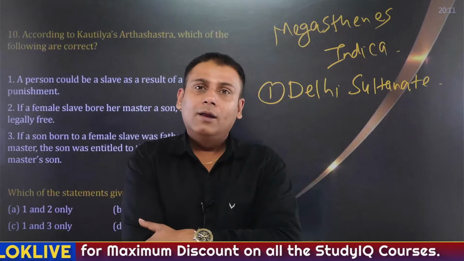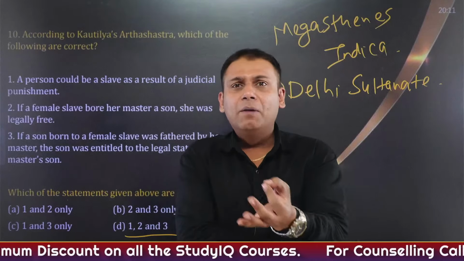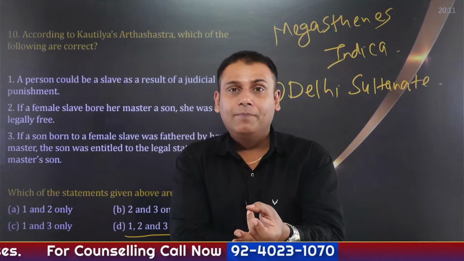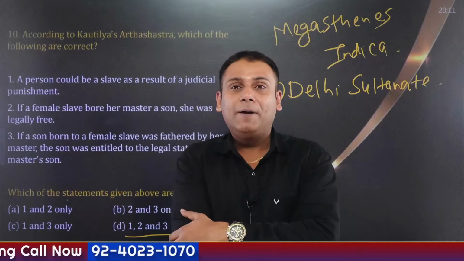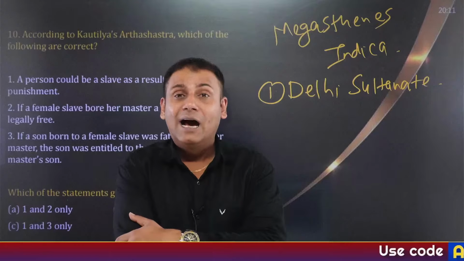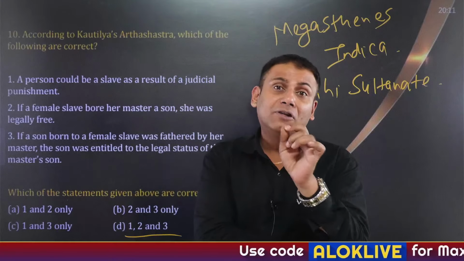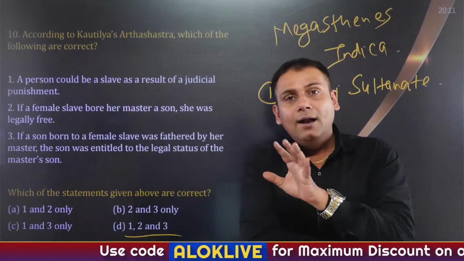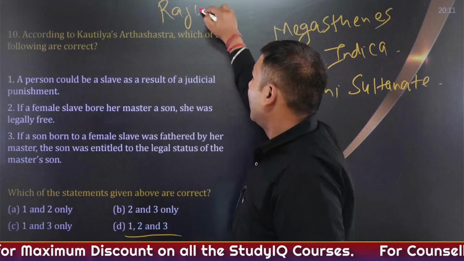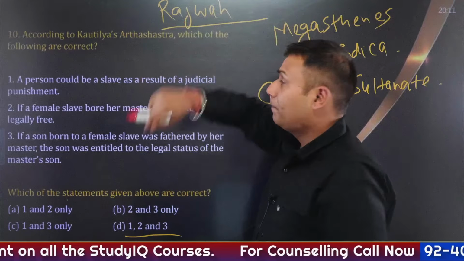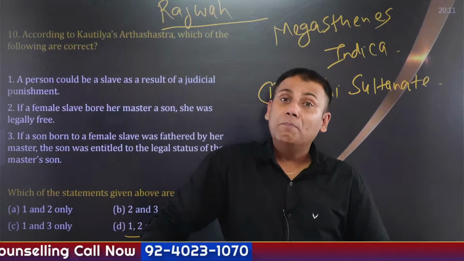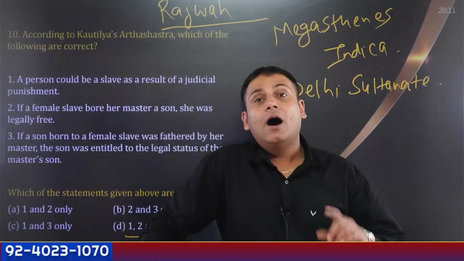Firoz Shah Tughlaq started different departments. Diwan-e-Bandagan, that is the slave department. Diwan-e-Ishtiyaq, the pension department. Diwan-e-Khairat, the charity department. Apart from this, he had ordered the construction of more than 800 canals, precisely 845 canals, for the purpose of irrigation. And the Persian word for these canals was Rajwah. Again, in medieval India, terminologies are very important. Rajwah. So, it is said that he imposed a tax on irrigation, which is referred to as the Haq-e-Sharb tax.